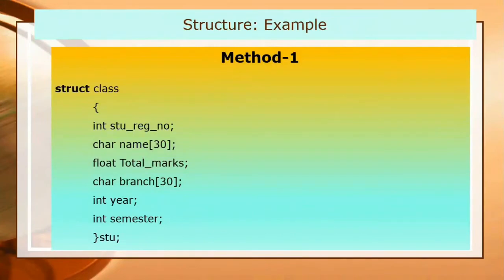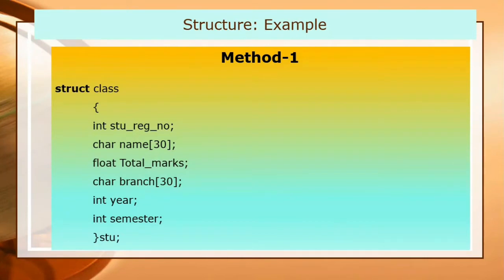Now structure variable declaration may be of different types. I will discuss two methods here. The first method is as you saw in the slide. There is a class, that is the name of the structure. It starts with the struct keyword.